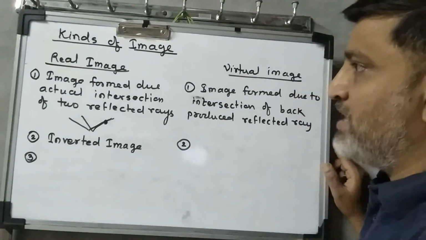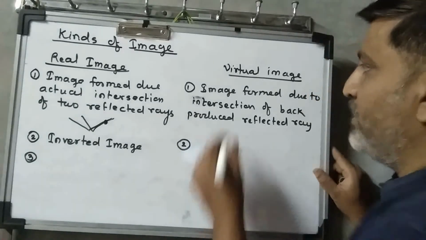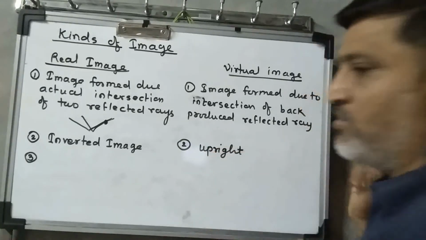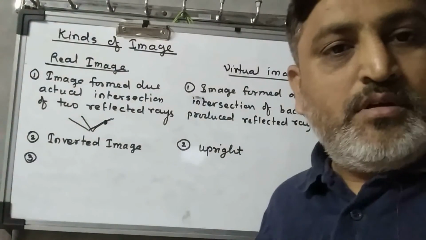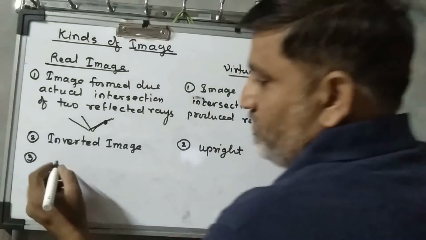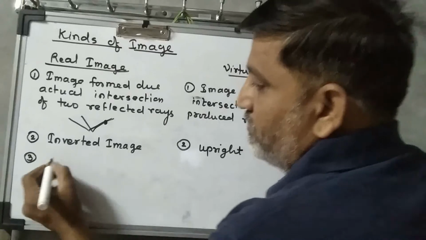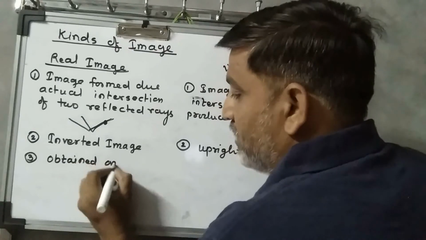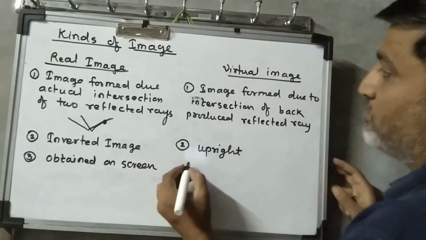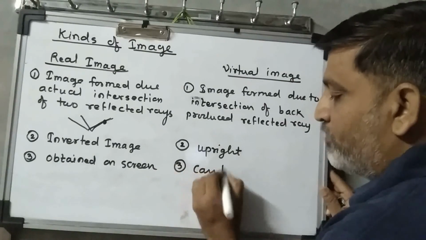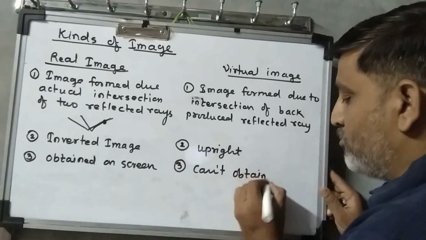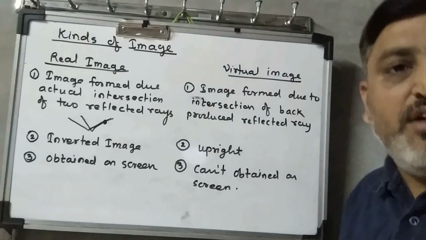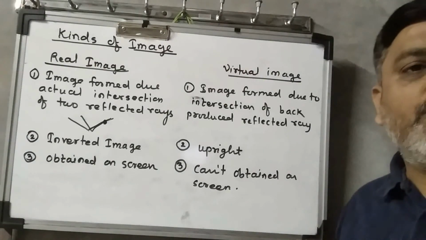The second differentiating point is that in the real image, the image formed is inverted. Here, in a virtual image, the image formed is upright. Now the third point is that a real image can be obtained on the screen, but a virtual image cannot be obtained on the screen. So these are the differentiating points between real and virtual images.